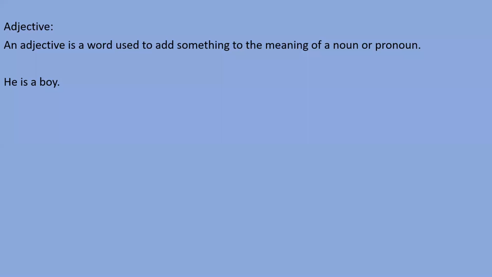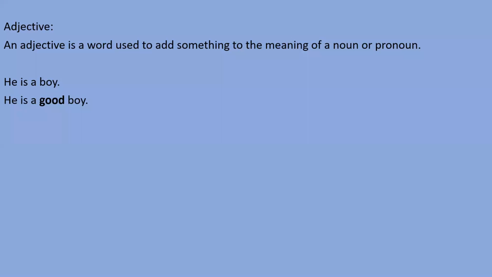Like the first one written here: he is a boy. So he is a pronoun and boy is a noun. Secondly, I say that he is a good boy. So this word good is an adjective. Why? Because by the word good, I want to give extra information about the boy.